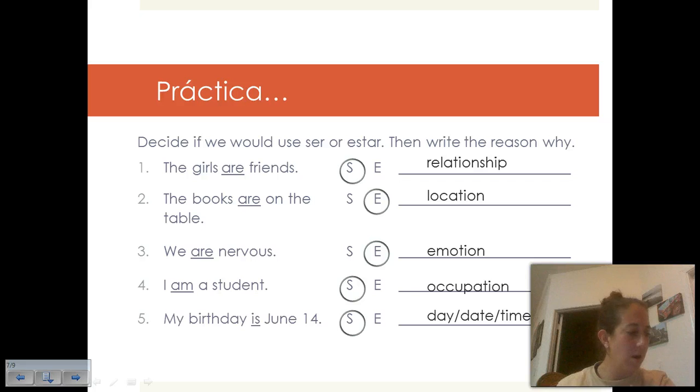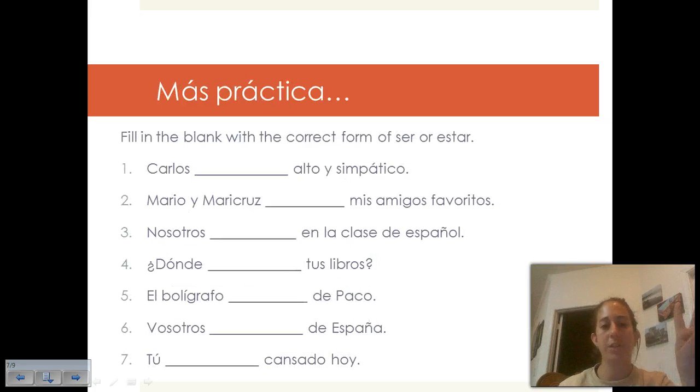Got it? Alright, so your second opportunity to practice is now you're going to fill in the correct form of ser or estar. So not only do you have to decide what verb it is, but you have to conjugate it in the correct form. So please hit pause and do so now.